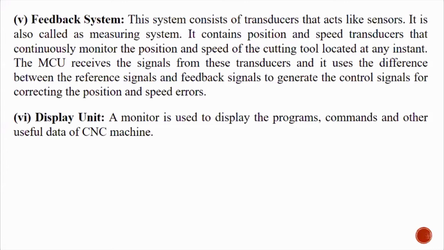What is the display unit? It is just a display showing whether the manufacturing process is happening correctly or not in real time. It doesn't have any other display to show. It will have the programs that are there in the list, what the commands in the list are, and it will show useful data. What is the speed right now?